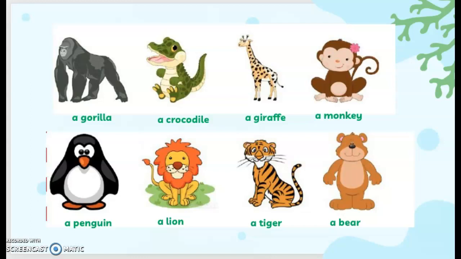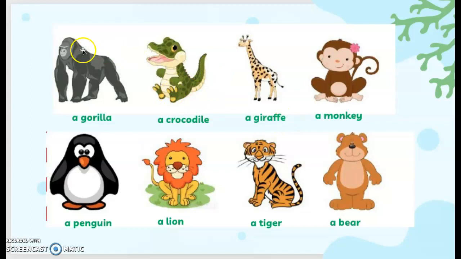There are 8 animals you can see on the screen. Starting with this big creature, we call it a gorilla. We use "a" because it's just one gorilla right over here. So a gorilla, a crocodile, a giraffe.